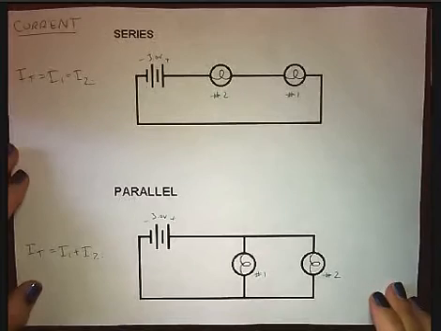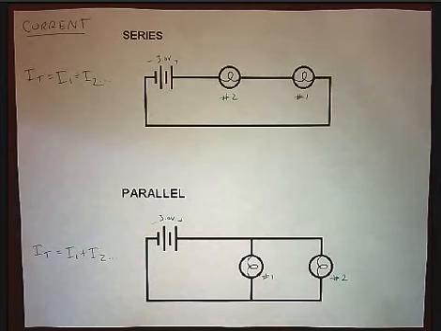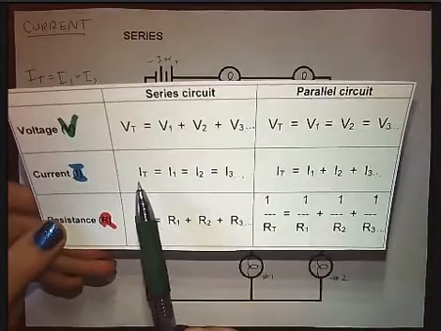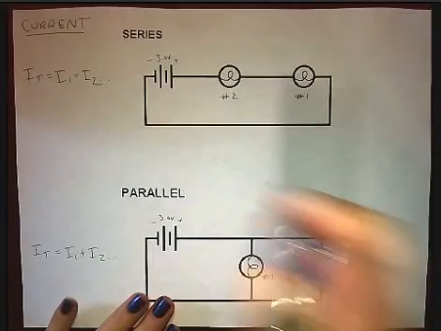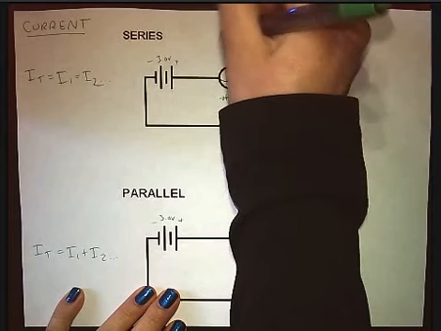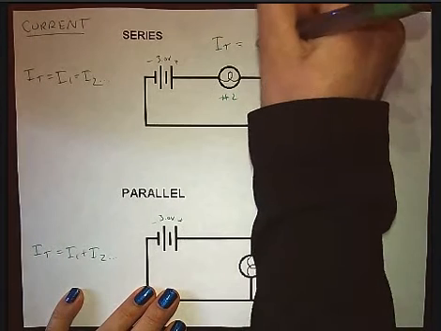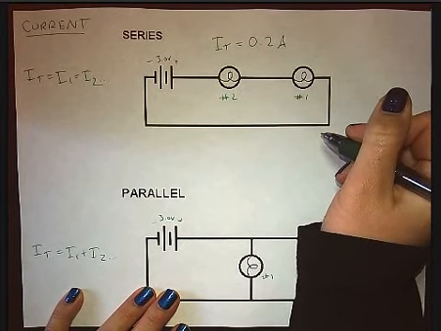Now, when it comes to current, the current is the flow of electrons. Okay, it's dependent on the voltage. In a series circuit, they're equal because there's only one path to flow. So this one will be, typically you will learn out of discovery that the total will be about 0.2 amps, not enough to hurt yourself